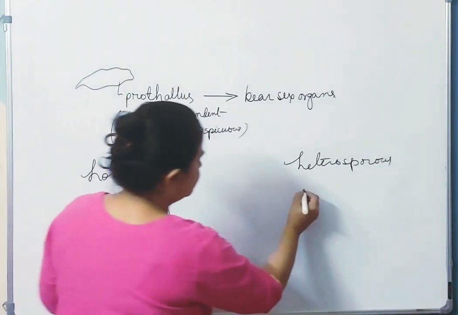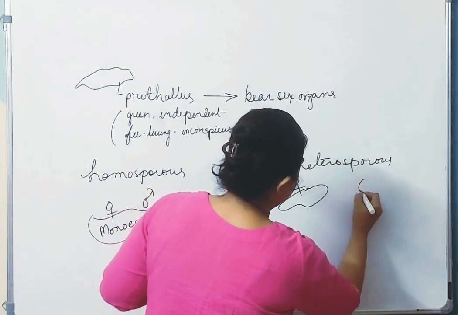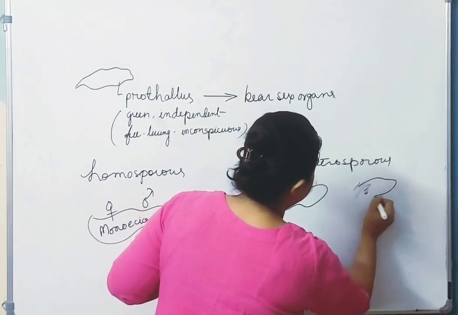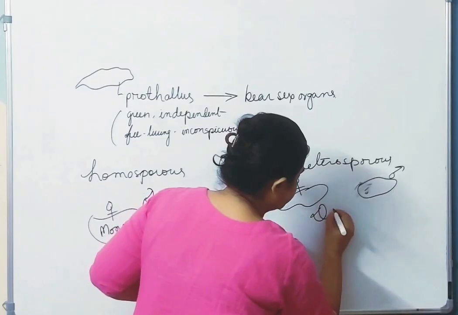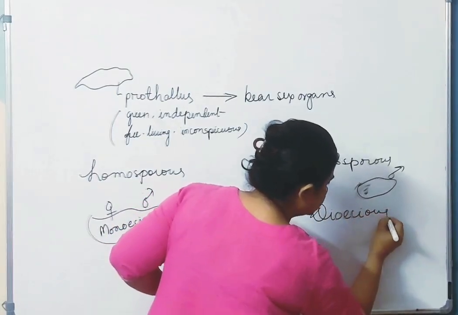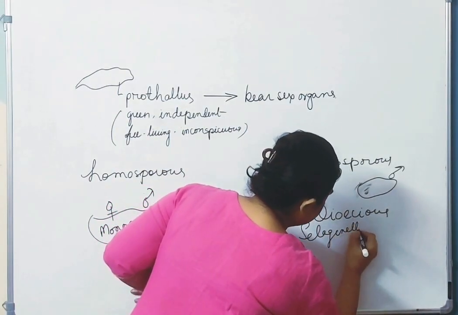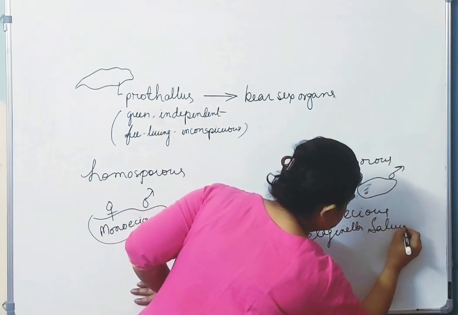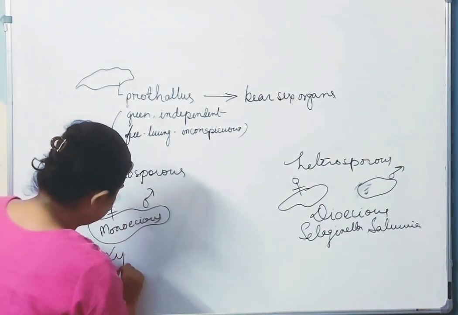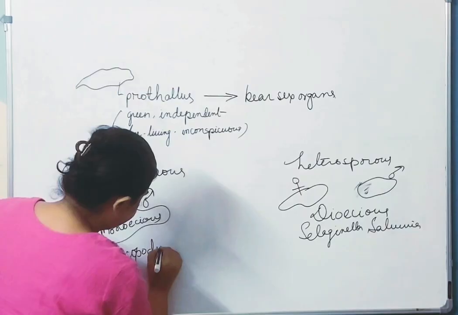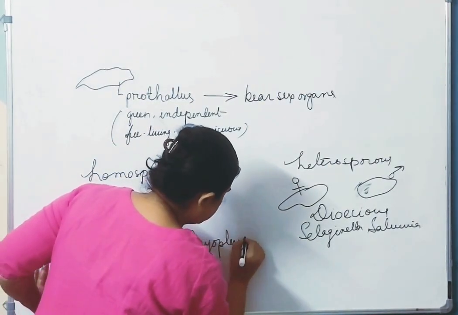Clear? In heterosporous ferns, one prothallus will have the female and the other will have the male sex organ. So here the prothallus is dioecious. Clear? Examples are Selaginella and Salvinia. Most of the ferns are homosporous, and as examples you can write Lycopodium and Dryopteris. Okay?